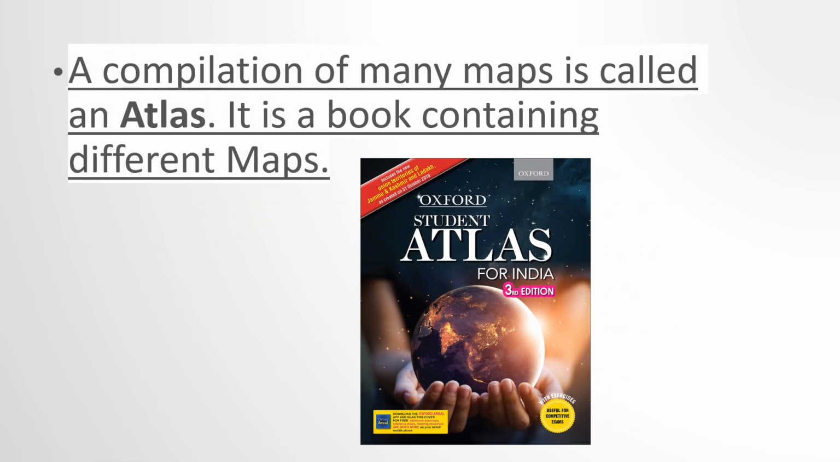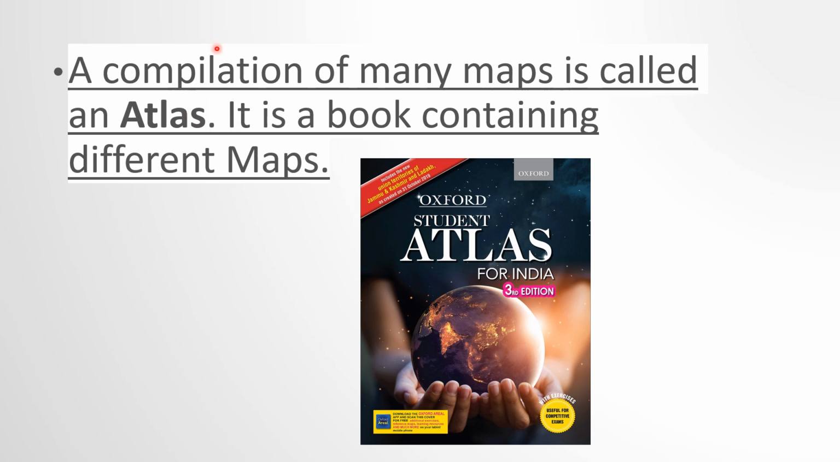Now, a compilation of many maps is called an atlas. Now, there could be an India map, there could be any country's map. Around 195 to 198 countries are in the world, so there could be 195 to 198 maps. There are 7 continents: Africa, North America, South America, Asia. The 7 continents can also be drawn as a map.